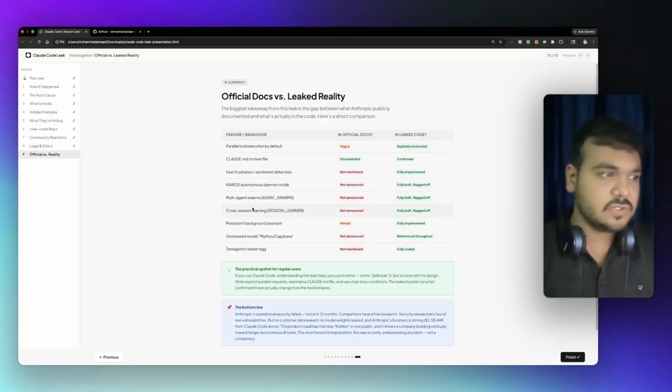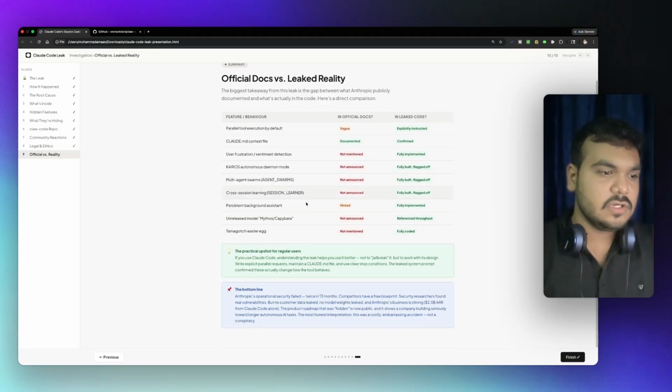Multi-agent swarms, like I've told you about. Cross session learning: not announced. A persistent background assistant: hinted. Unreleased models Mythos and Capybara. I think Mythos is released right now. And the Tamagotchi feature is directly, fully coded, so you have it basically.